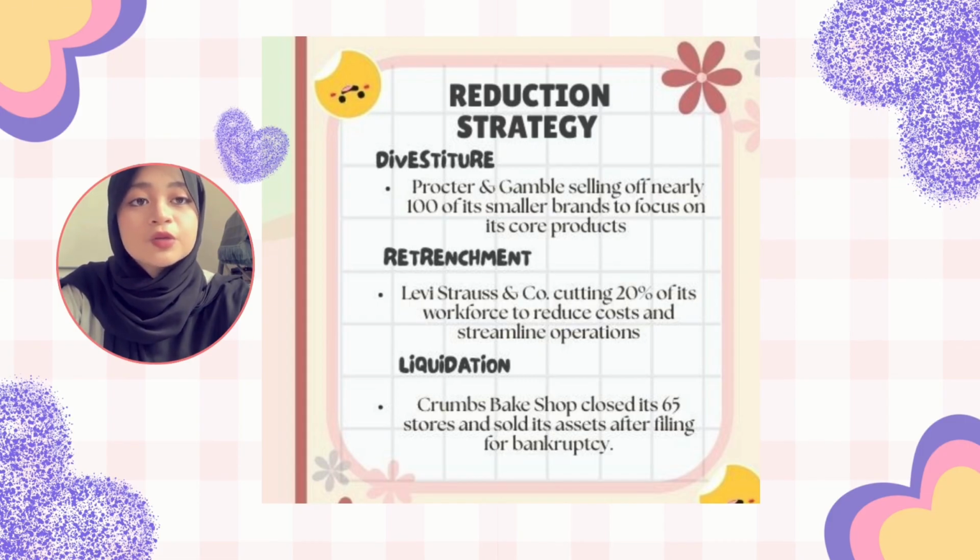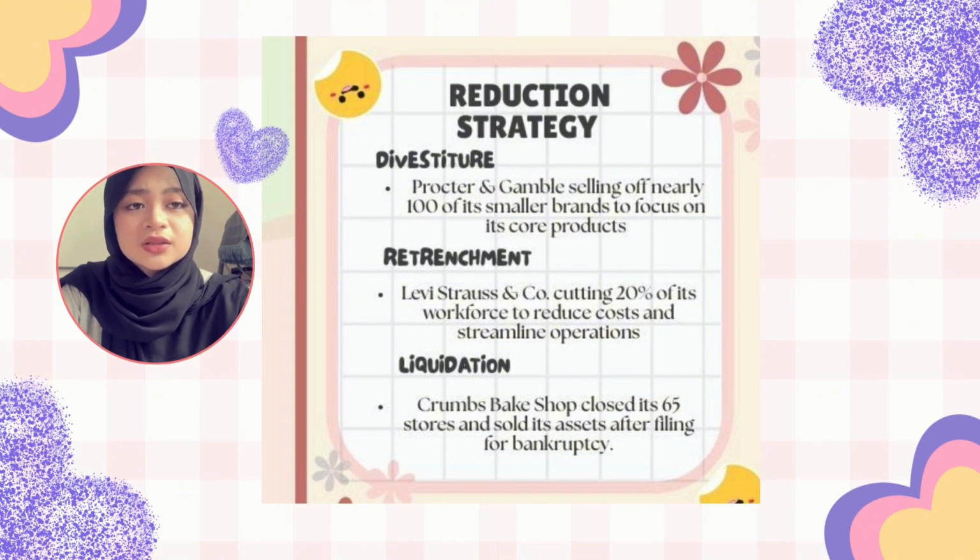A good example is Procter and Gamble (P&G), which sold almost 100 brands to focus on about 80 core profitable brands. This helped P&G reduce complexity and strengthen its strongest products. Retrenchment is when a company cuts costs and assets to reverse declining profit. For example, Levi Strauss & Co. cut 20% of its workforce, closed unprofitable facilities, and saved around 200 million in a year. This strategy helped the company survive and rebuild financial strength.